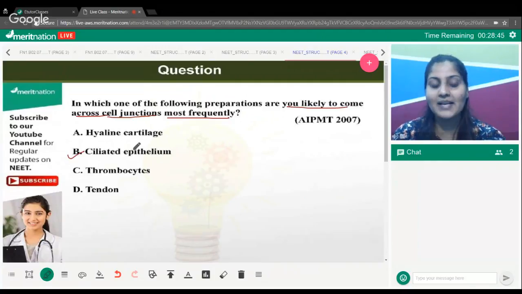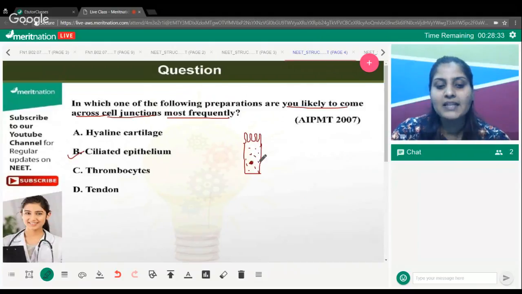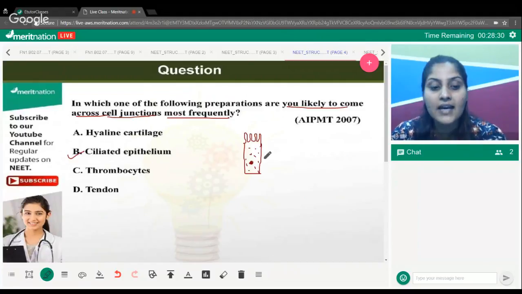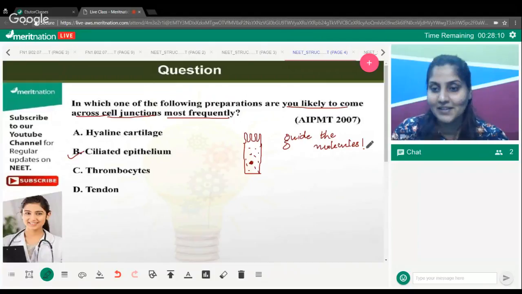Passage in one direction. Okay, since it has cilia present over it, let's say this is a cell, right? And it has some projections present over it. Now, what is it doing? The presence of cilia is allowing the cells to act like traffic police. They can guide the molecules, the substances, and allow them to move from one place to another place.